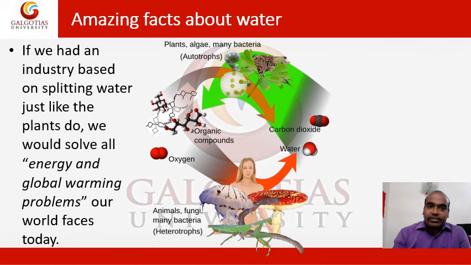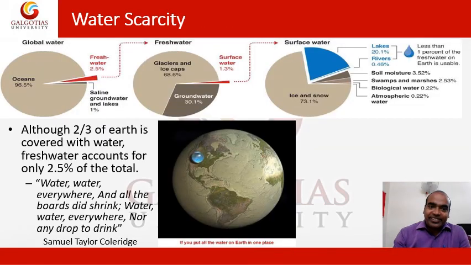If we had an industry based on splitting water just like the plants do, we would solve all the energy and global warming problems our world faces today. Here, this is the water scarcity that you can see. Two-thirds of Earth is covered with water, but here you can see this is the fresh water that we can drink. So you can see a very small amount.